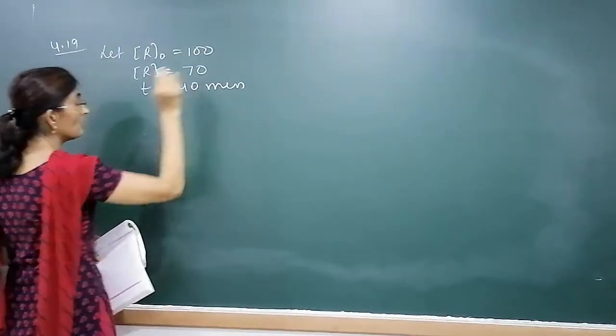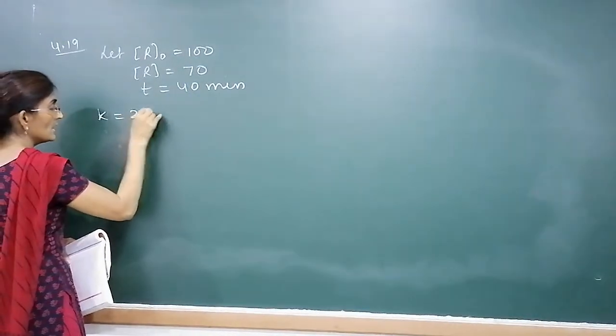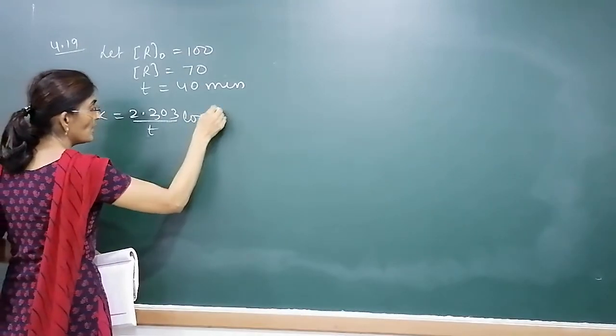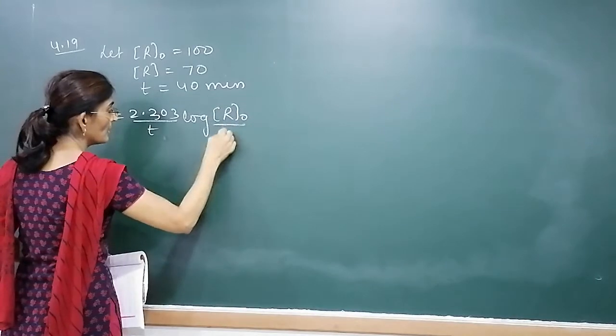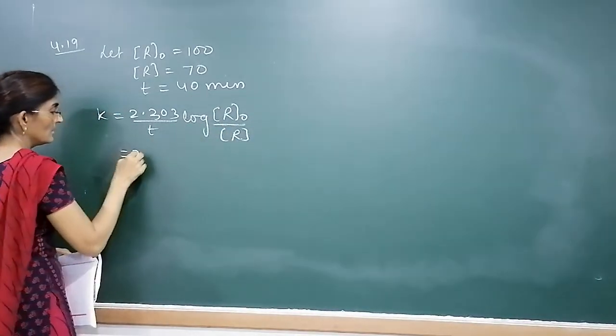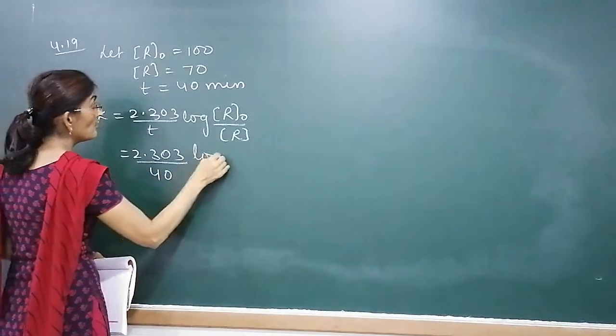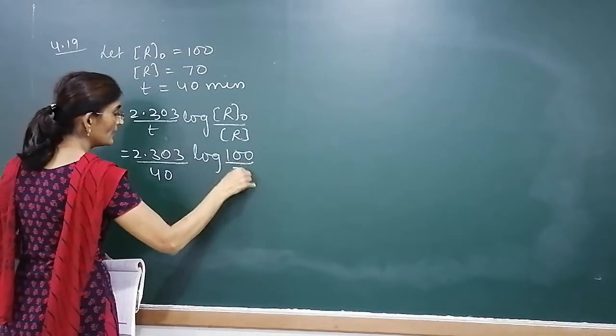To find the half-life, first we'll calculate the value of K. It is first order, so K is 2.303 by T log of R naught by R. What is T? 40. Log of R naught is 100 and R is 70.